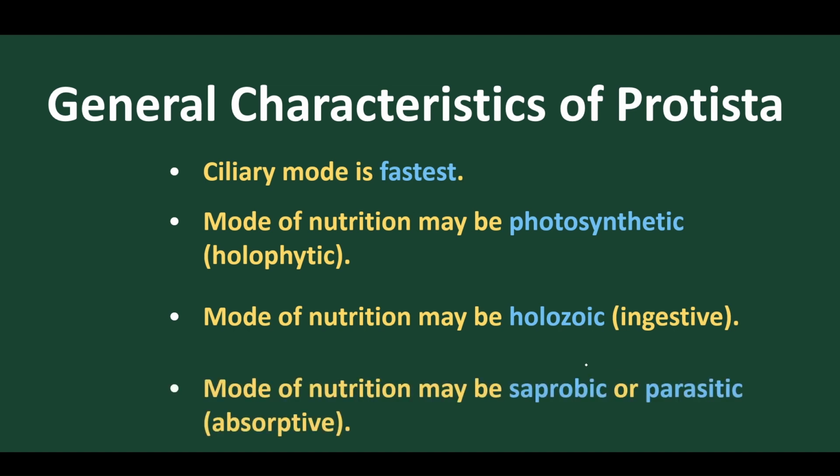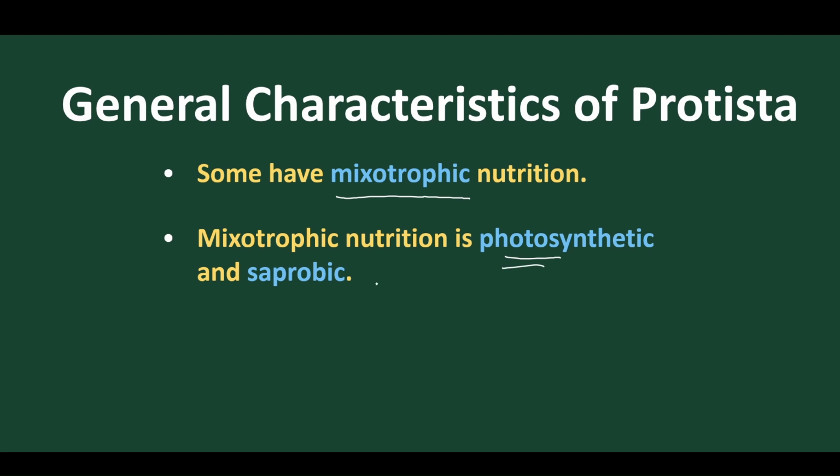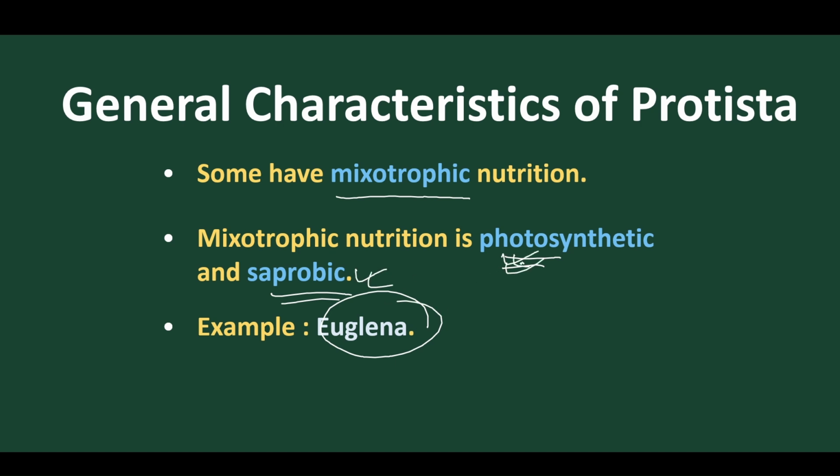Or they may be saprobiotic or parasitic, meaning on the surface of the organism or dead organic matter, they secrete enzymes, these enzymes dissolve the food materials, and these are absorbed by the organism. So the mode of nutrition is absorptive. Now, in some we find both types of nutrition, photosynthetic and saprobiotic, mostly in Euglena. In Euglena we find both plant type and animal type, that is photosynthetic and also saprophytic. Got it?